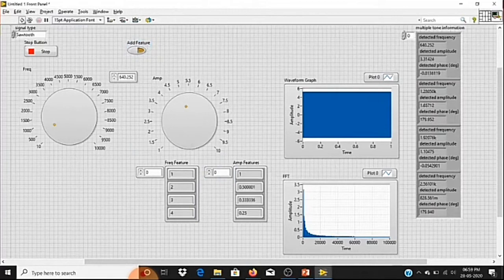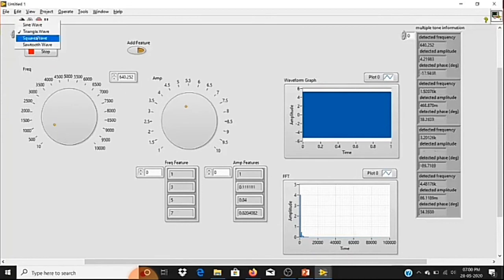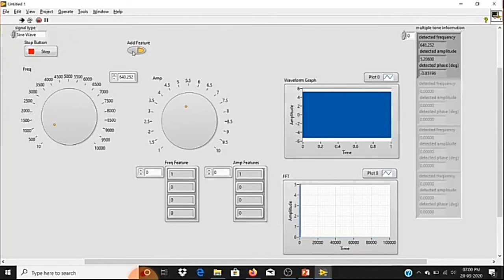I'll run this. Right now it is extracting the features for sawtooth. If I click add feature, we have added a feature for sawtooth. Let me open and I'll show you the file. Next I'll go to square and click add feature again. Right now I have added a feature for square. Then I'll go to triangle, add feature, then sine, add feature. I have added features for all the 4 signal types.